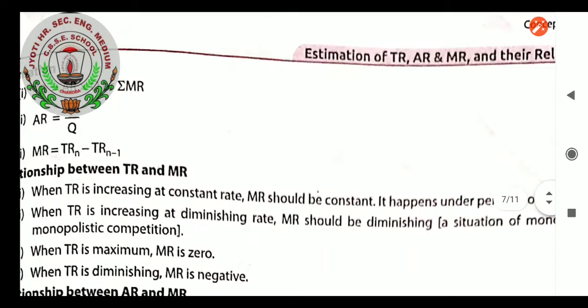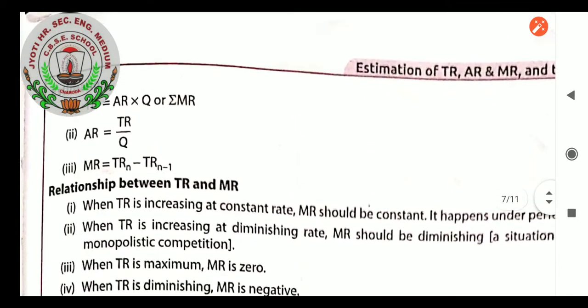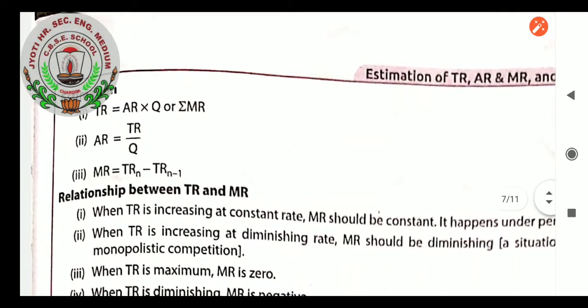Estimation of TR, AR and MR and their relation. Students, when we see estimation, TR equals AR into Q, or the sum of MR. AR equals TR upon Q. That we also learned in the last classes. MR, the next formula, is TRn minus TRn-1. All these relationships we have learned directly or indirectly in our last topics also.